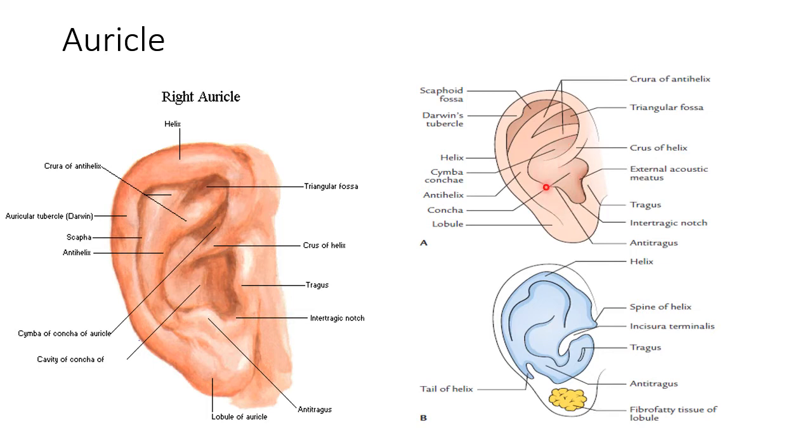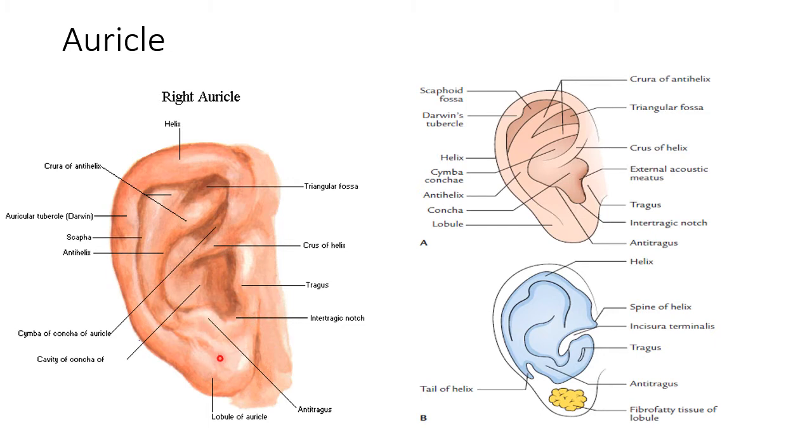Now below this is the concha, which is bounded in front by the tragus, and opposite to that there is the antitragus. Here you can see the tragus guarding this concha in front, and behind there is the antitragus.